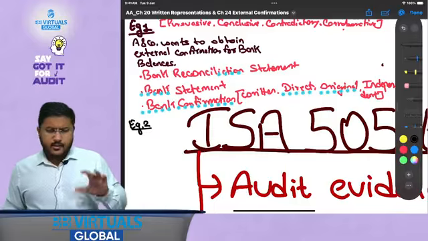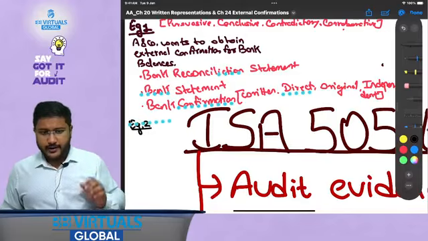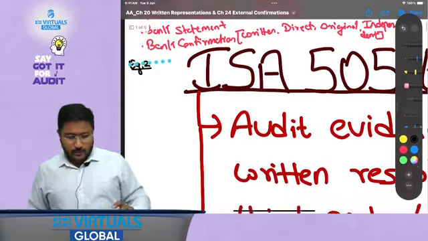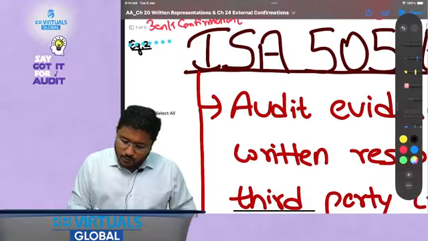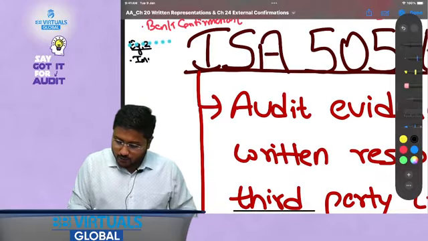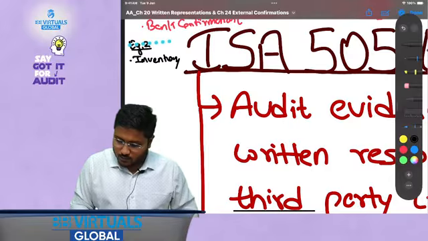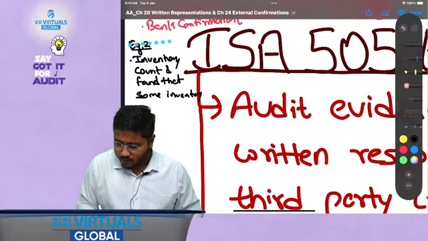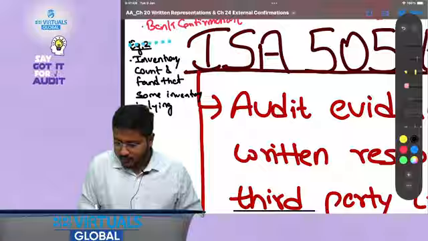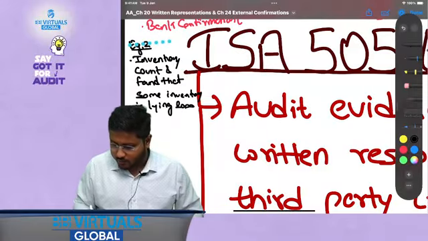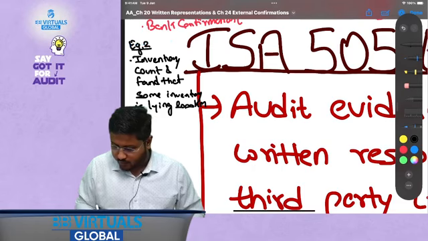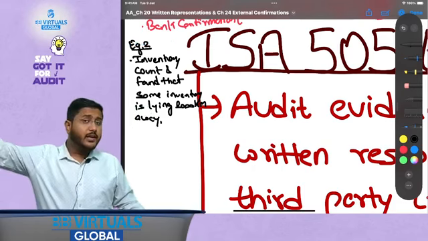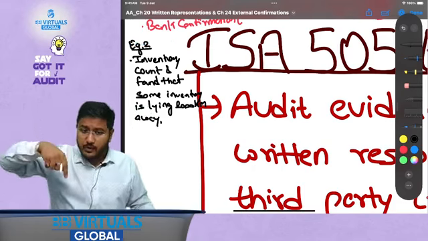Okay, this example makes sense. Now let's talk about the second example where external confirmations might be required. My friends, you went to the inventory count and found that some inventory is lying 2000 kilometers away.